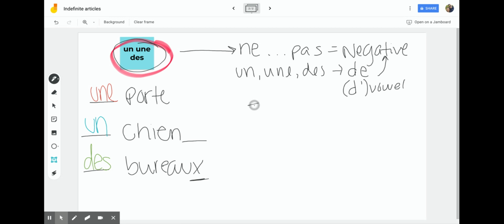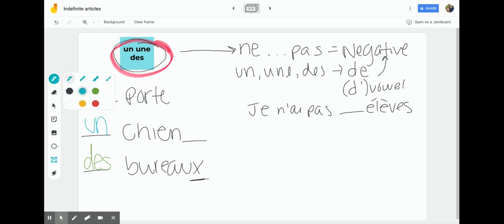So let's say I don't have, so je n'ai pas, I don't have, and then we need our article, and let's say élève. So let's say I don't have any students. So je n'ai pas, and then élève. So we know that it's going to be negative just looking at this here. And because I know that it's negative, everything in the negative, so that un, une, and des, all changes to one of these in the negative. And because élève starts with a vowel, I need to use the D apostrophe.